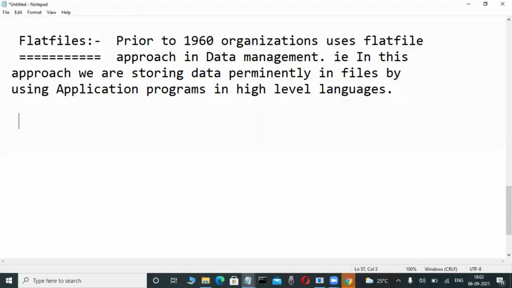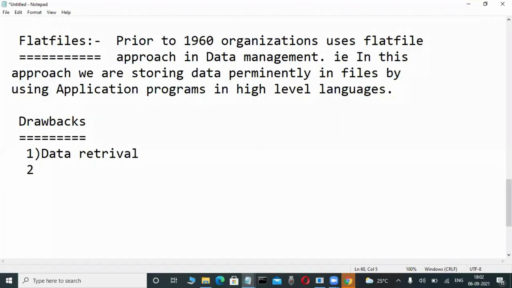What are the drawbacks? What are the disadvantages? I want some computer terminology. Next class, I will tell you how data is stored. Drawbacks means, first one, data retrieval. Today at least I will tell you about data retrieval.